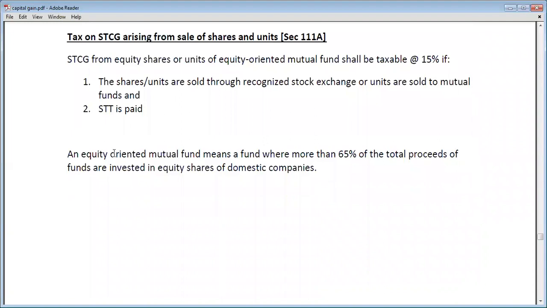Now see, an equity-oriented mutual fund means a fund where more than 65% of total proceeds of the fund are invested in equity shares of domestic companies. So here a term is used, equity-oriented mutual fund. What do you understand by it? Basically, it is a fund where more than 65% of total proceeds are invested in the equity shares of domestic companies.